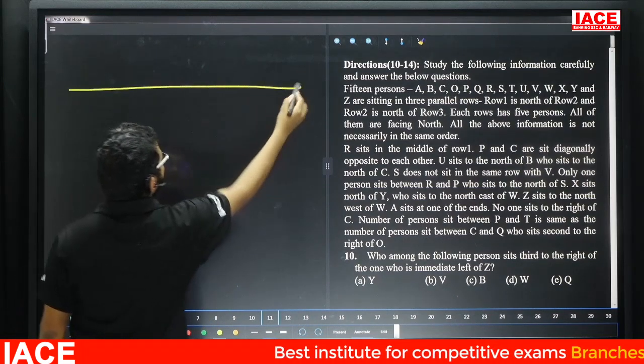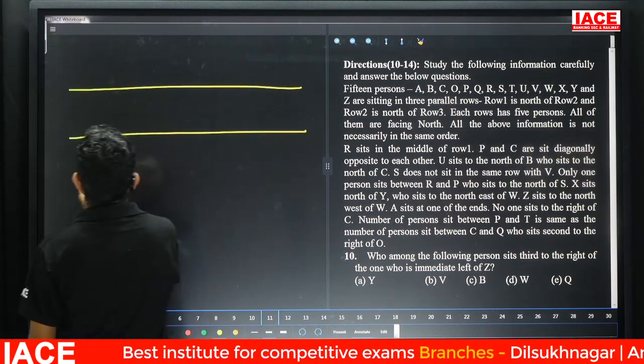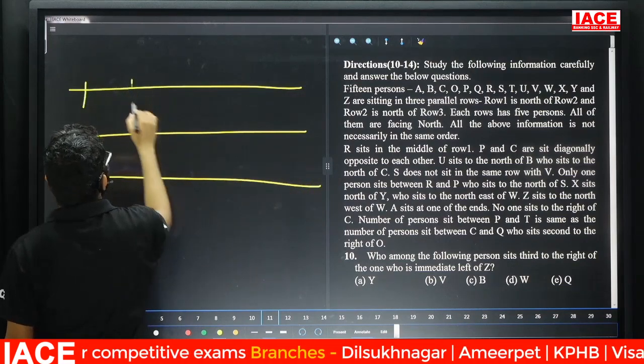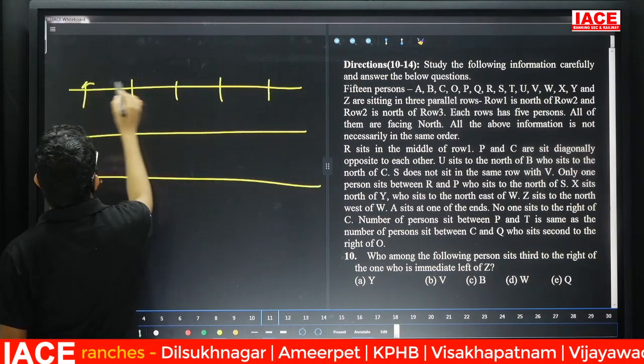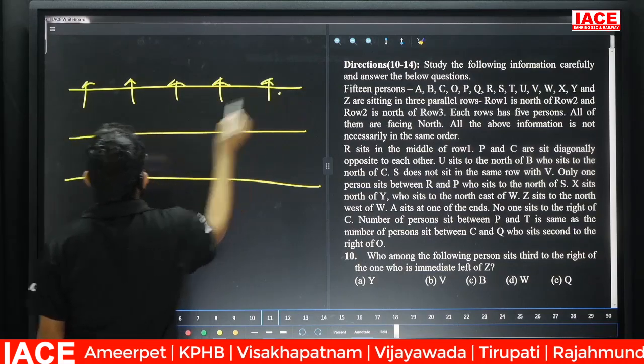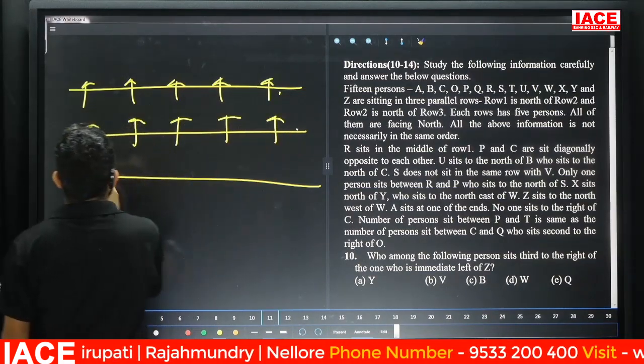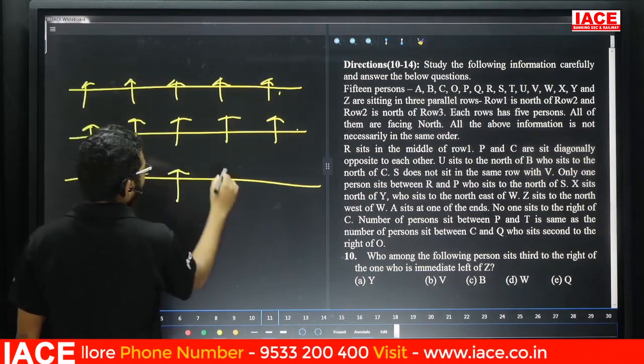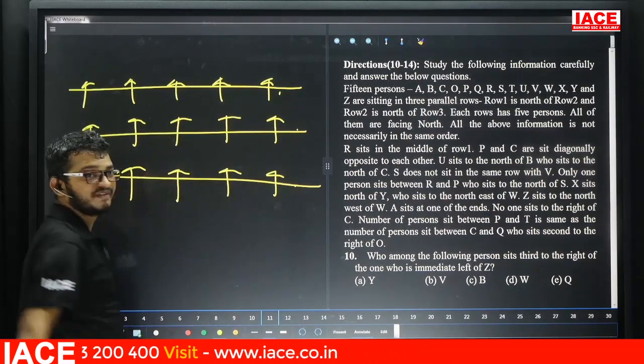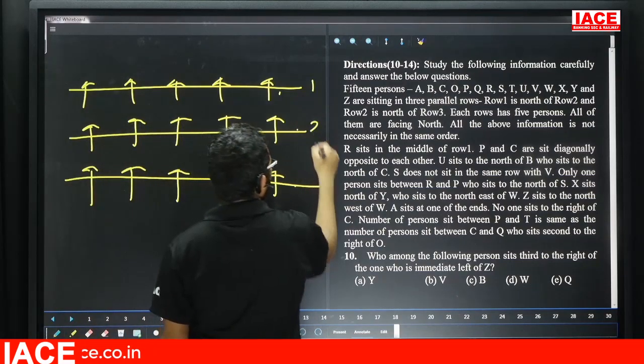Yes. So friends, in total here we are having 3 rows. In each row, here we are having 5 members. But all of them are facing north. Now, friends, check here. Total here we are having 15 members. Next, all of them are facing north. This one is row number 1, row number 2, row number 3.